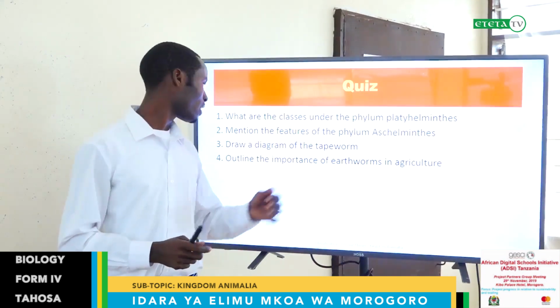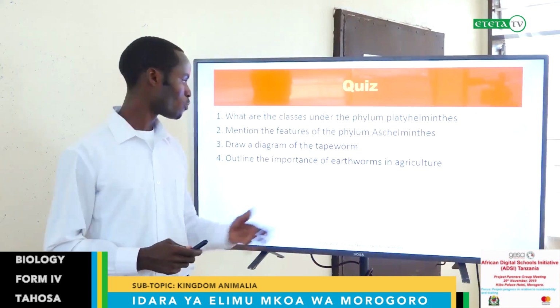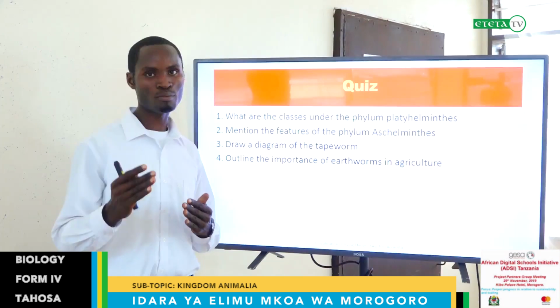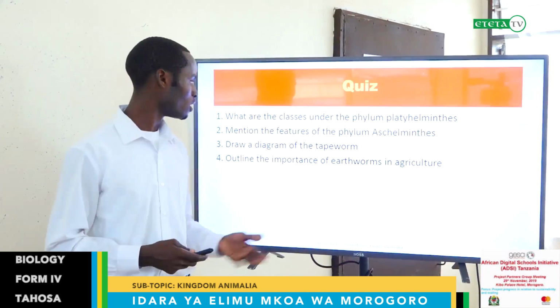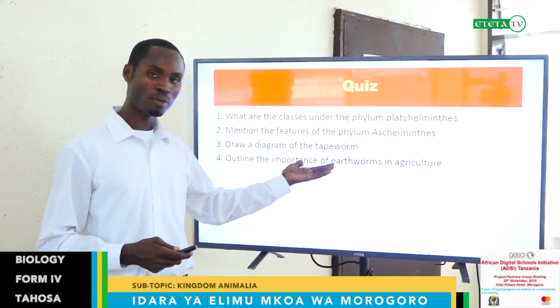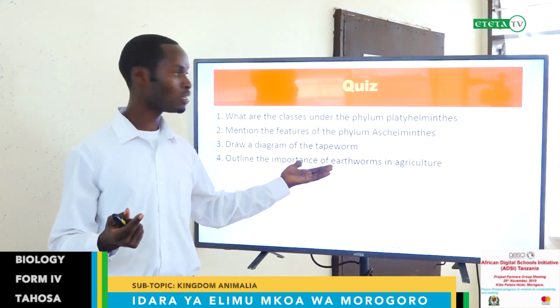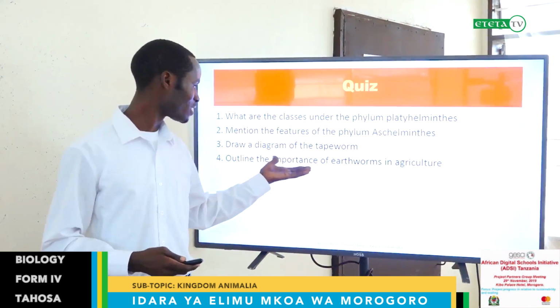And outline the importance of earthworms in agriculture. What are the importance of earthworms? We discussed this as being very important for our commercial production, for our crop production. Do you remember the importance of earthworm in agriculture? Are you planning to be a farmer where you can benefit from the advantages of earthworm?